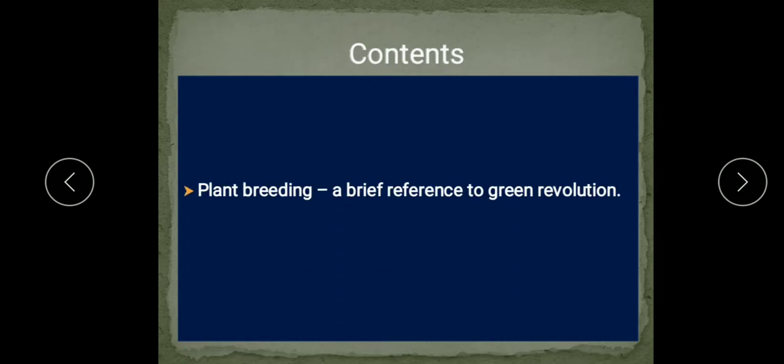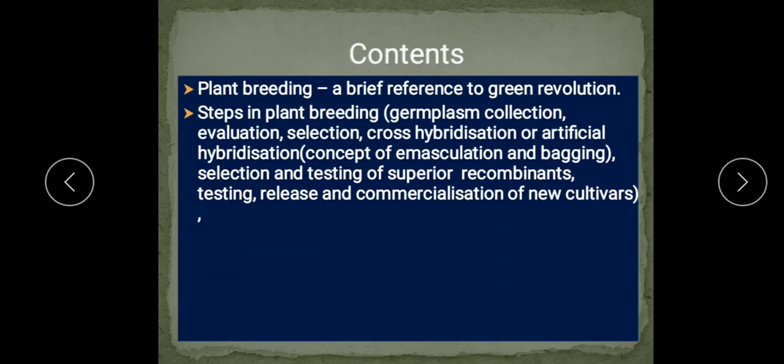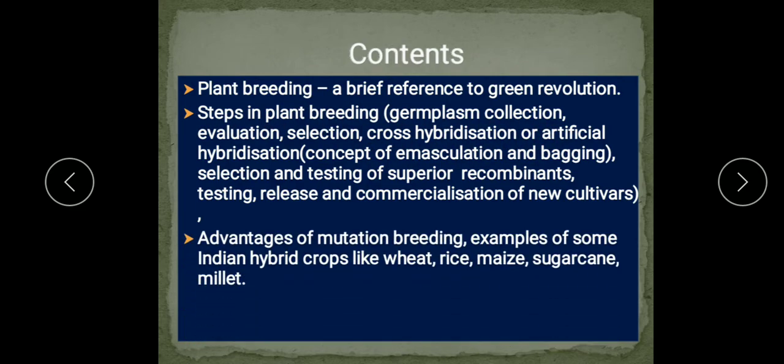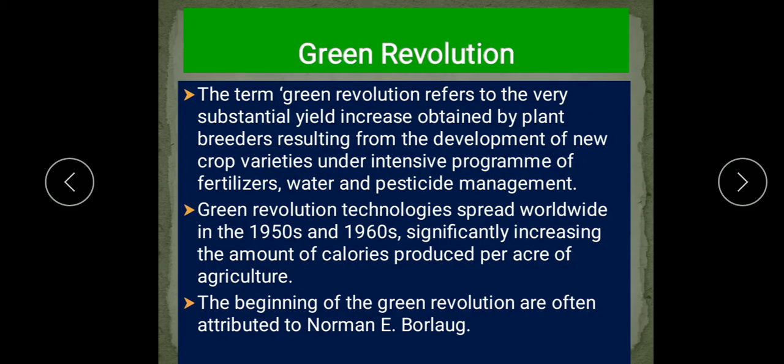So what is the syllabus? Let us see. In plant breeding: a brief reference to the green revolution, steps in plant breeding, all these steps we are going to study in detail, and advantages of mutation breeding, examples of some Indian hybrid crops like wheat, rice, maize, sugarcane and millet, and definition of heterosis and inbreeding depression.